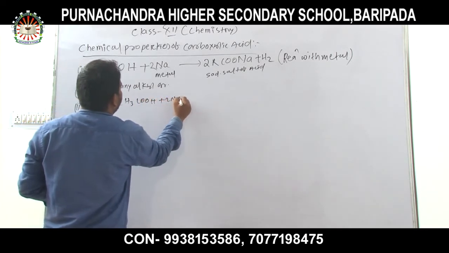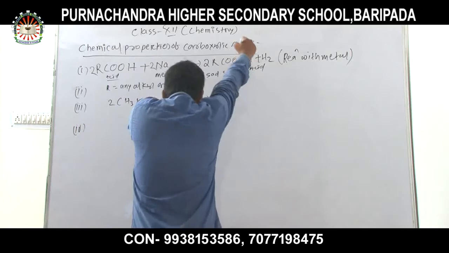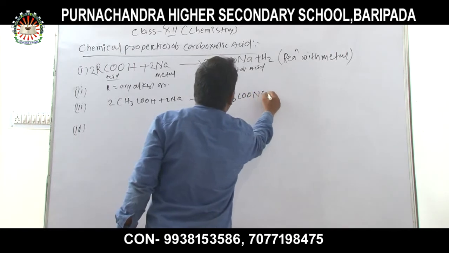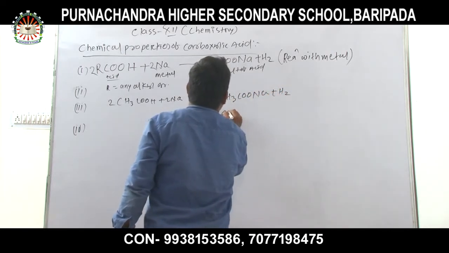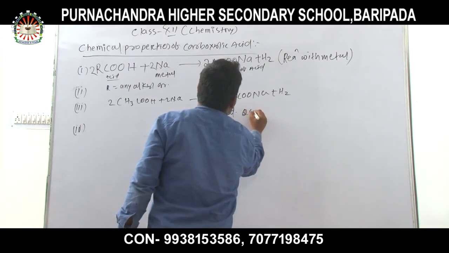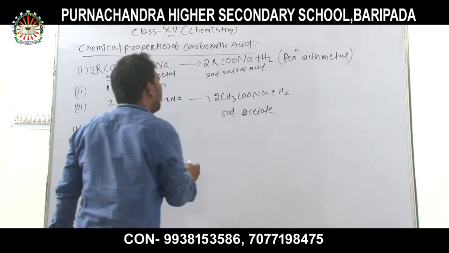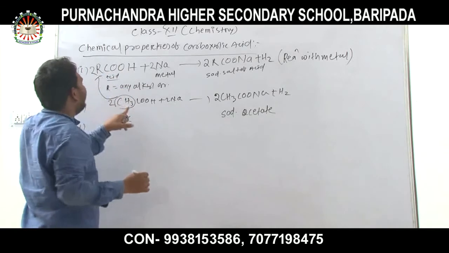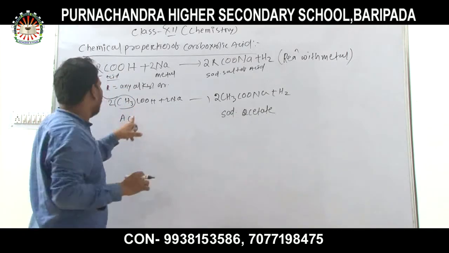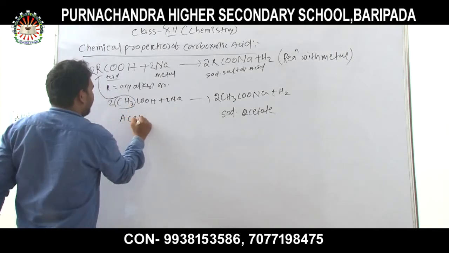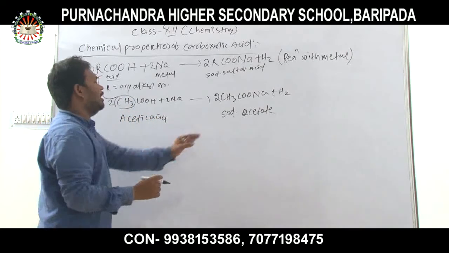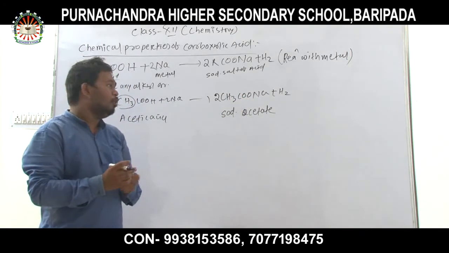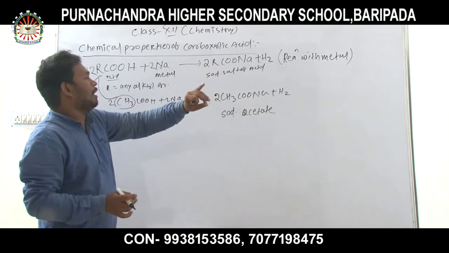For R, that is CH3COOH plus 2Na, then 2CH3COONa plus H2 is formed. That is sodium acetate, or the sodium salt of the acid. Similarly, when acetic acid, where instead of R I used the methyl group, reacts with sodium metal, the sodium salt of the acid, or sodium acetate, is formed along with hydrogen gas. This heading is reaction with metal.